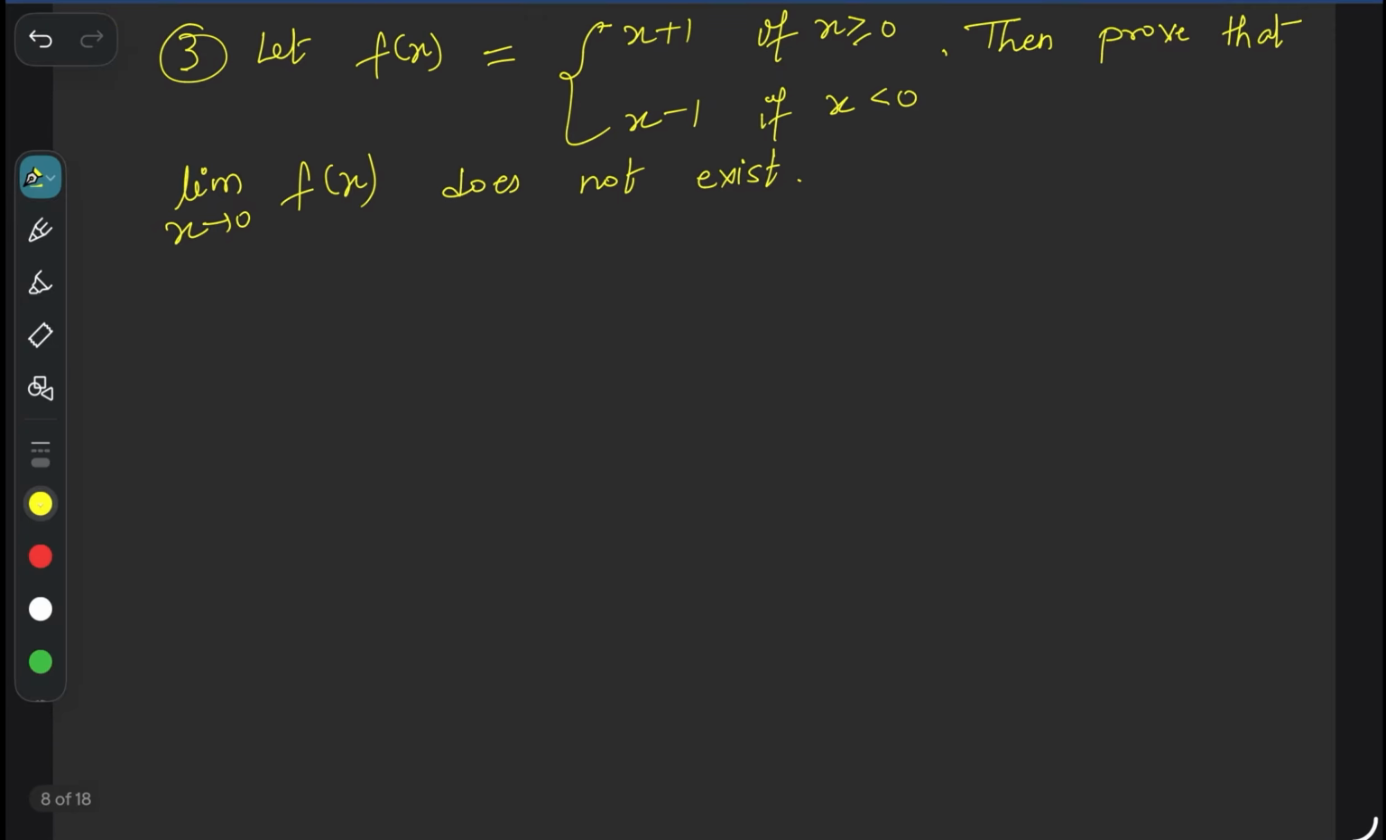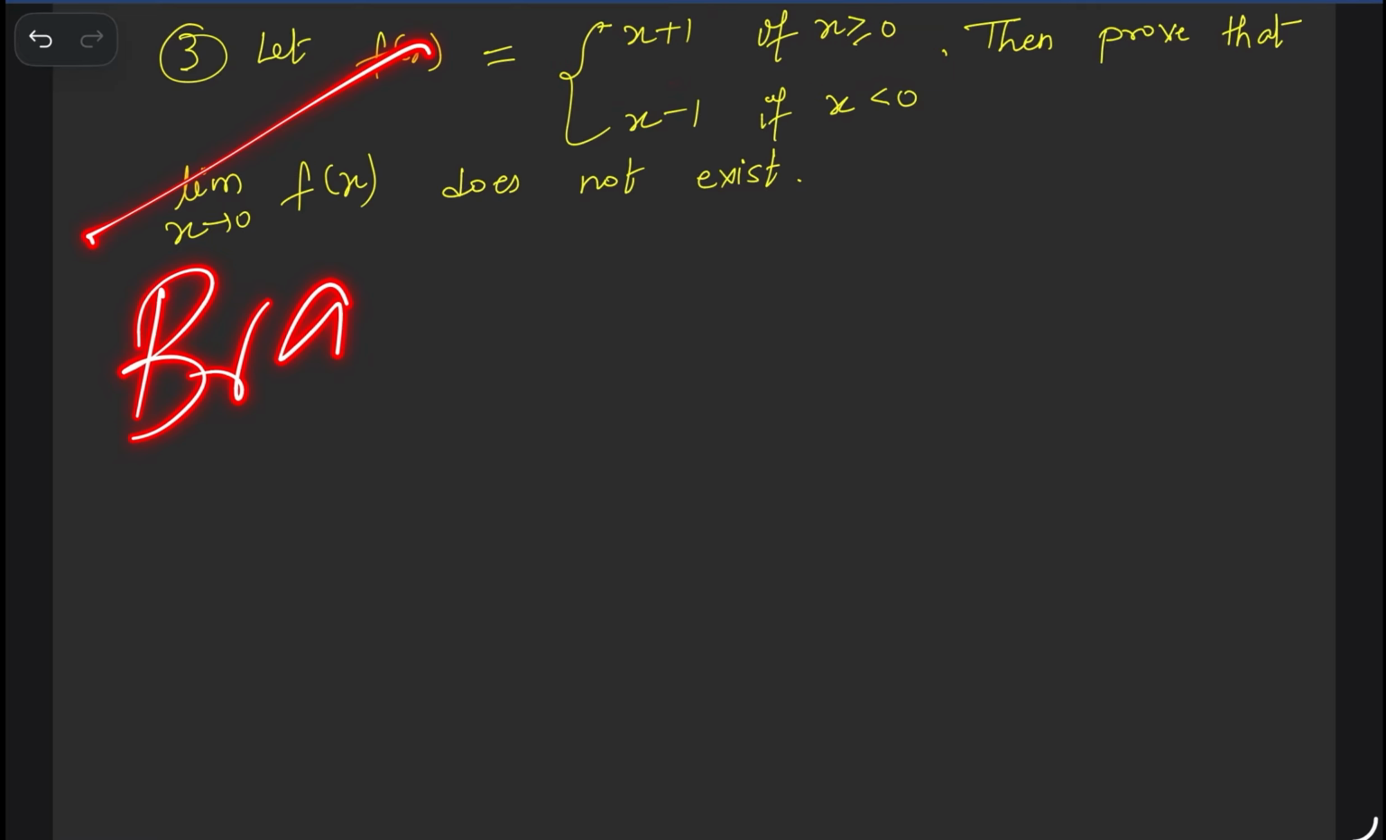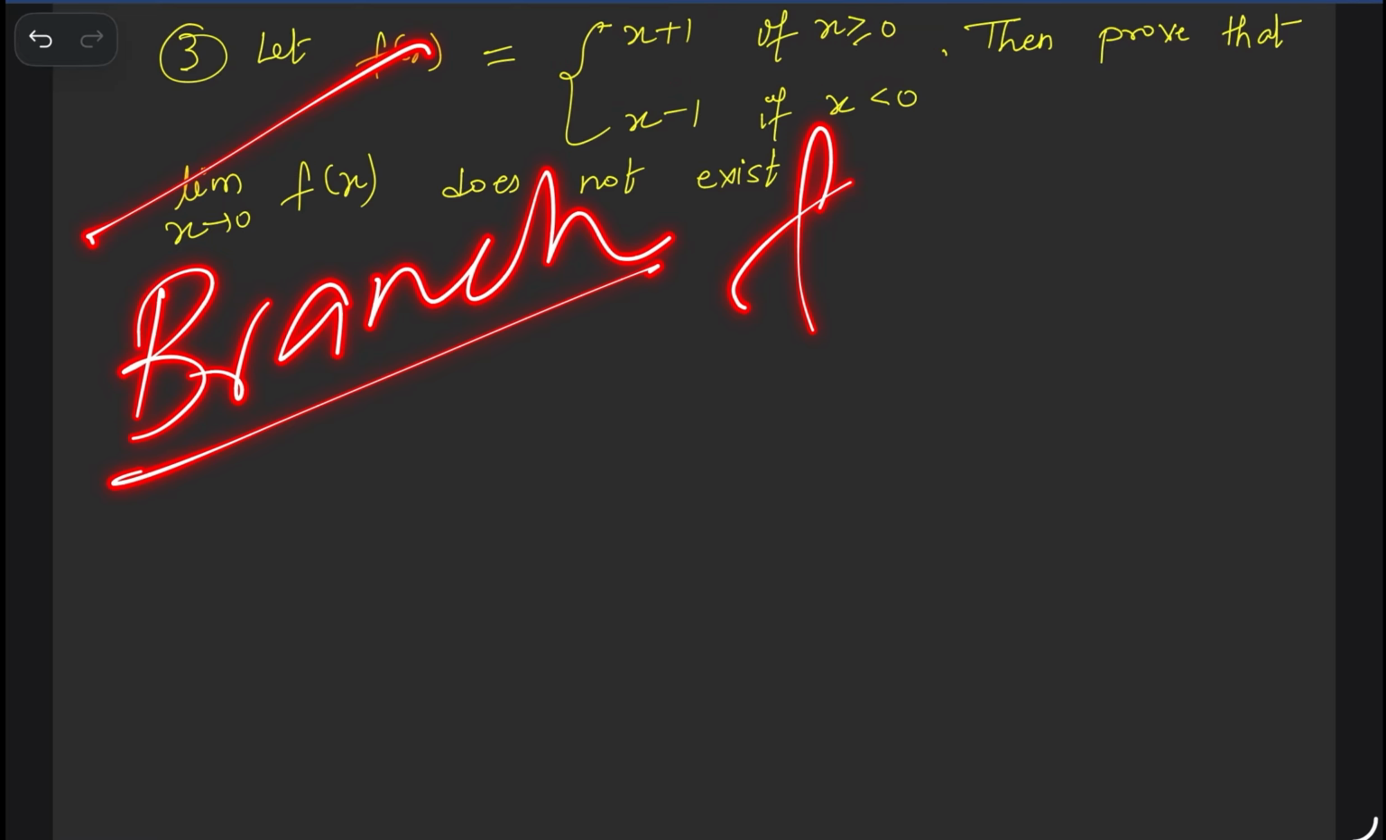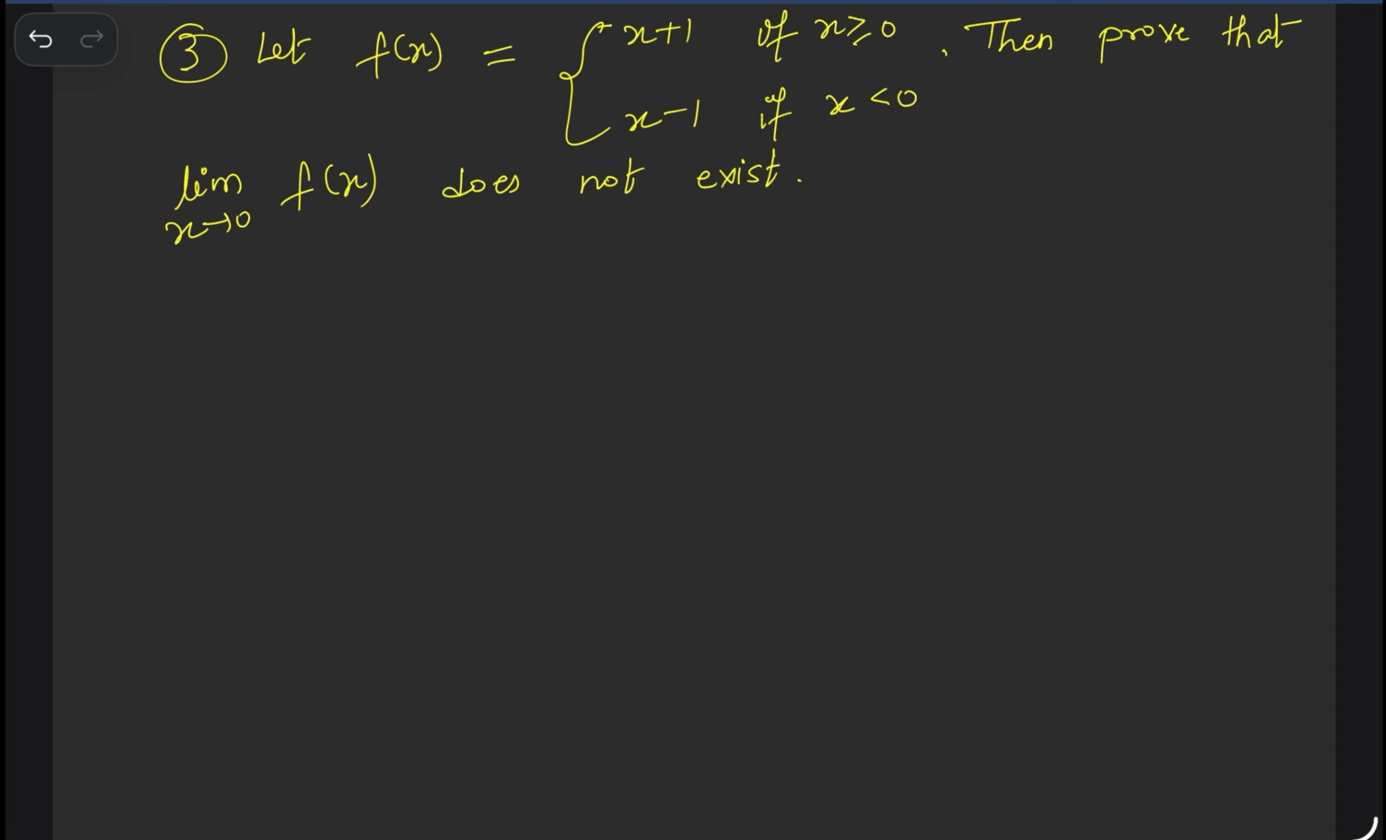Third question is what? Let f(x) equal to x plus 1 when x is greater than 0. This type of function is known as a branch function. A very important function. So when x is greater than 0, the function is x plus 1. When x is less than 0, the function is x minus 1. Then we need to prove that the limit as x tends to 0 of f(x) does not exist.